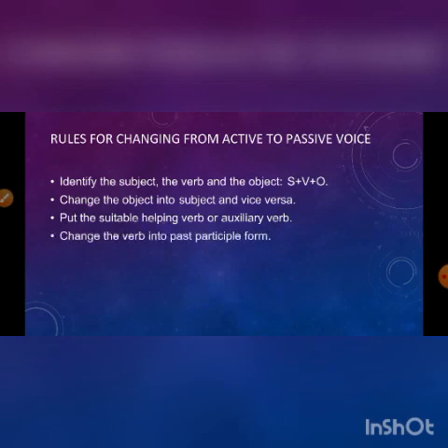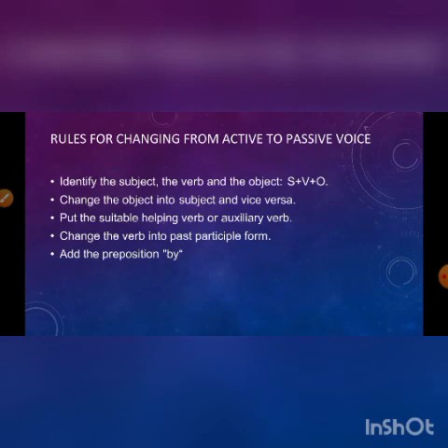Then you have to change the verb into past participle form. It's not about the auxiliary verb. Here the verb is all about the main verb or the principal verb. Okay, so the principal verb should be changed to past participle form, that is the verb 3 form. For this you should know the conjugation of verbs. You can find in every grammar book what is conjugation. You can find the types of forms of verbs. Okay, verb 1, verb 2, verb 3, verb 4, like this. So you have to change this to verb 3 form. Okay, participle form. After doing all these things, add the preposition by, and after by you should write the doer. Okay, who is the doer of the action? Suppose in the case of Rohan I told you, so by Rohan, like this.